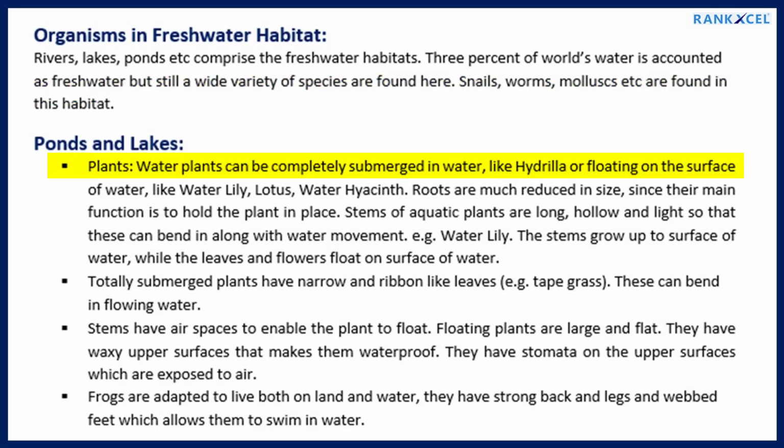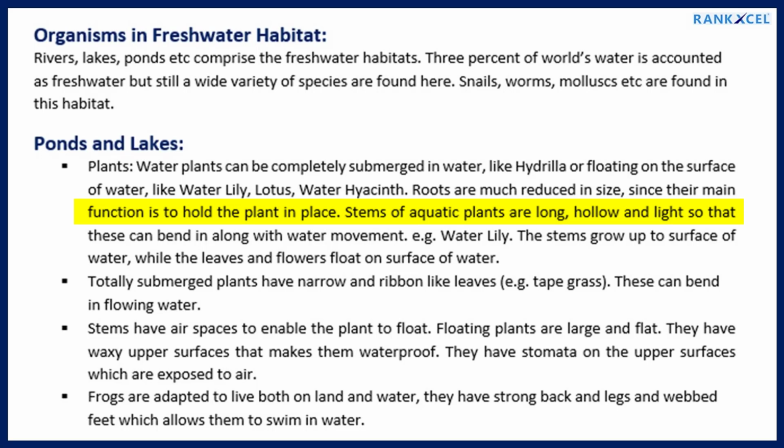Ponds and lakes. Plants. Water plants can be completely submerged in water, like hydrilla, or floating on the surface of water, like water lily, lotus, water hyacinth. Roots are much reduced in size, since their main function is to hold the plant in place.